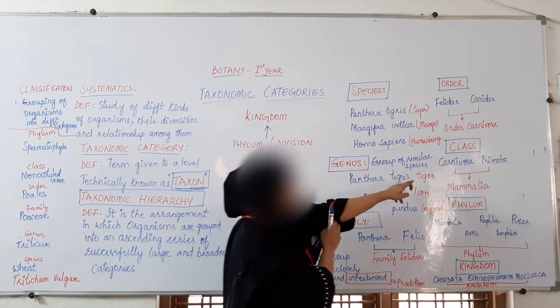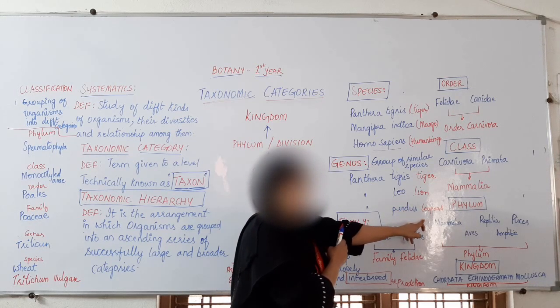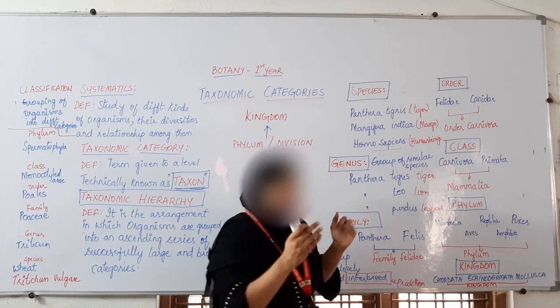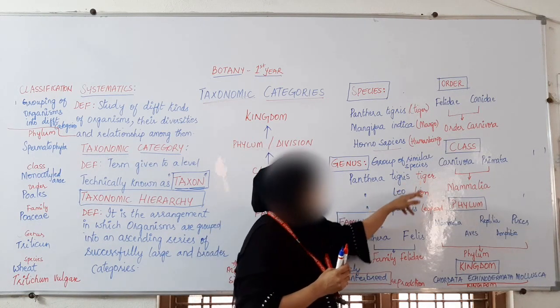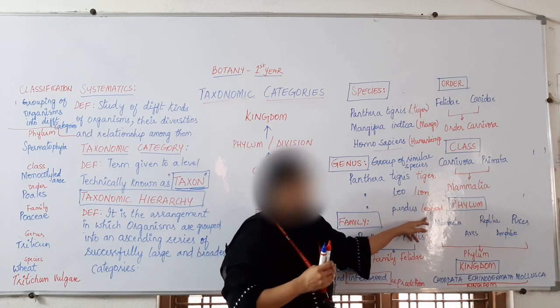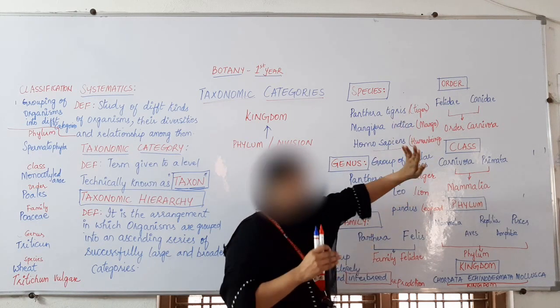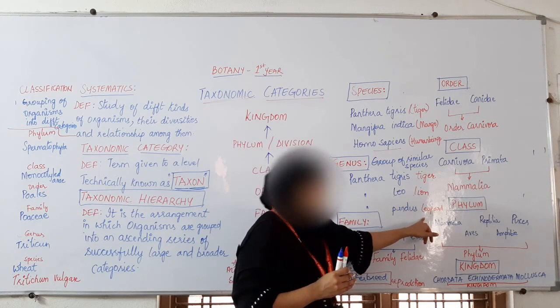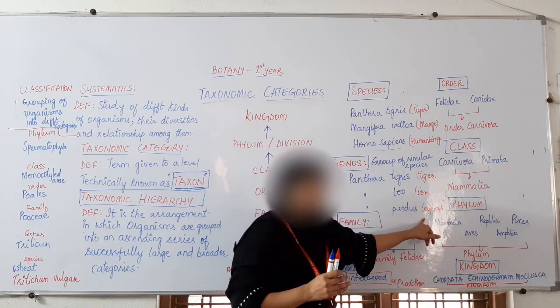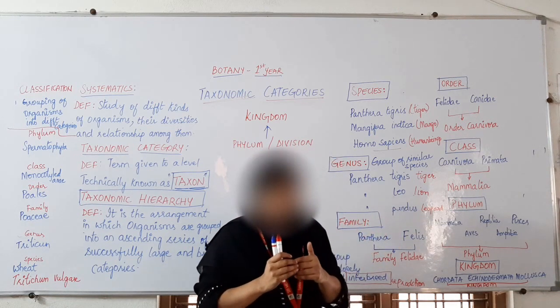But there are certain similarities between tiger, lion and leopard. Each is a different species, but all of these different species have certain similarities among them.